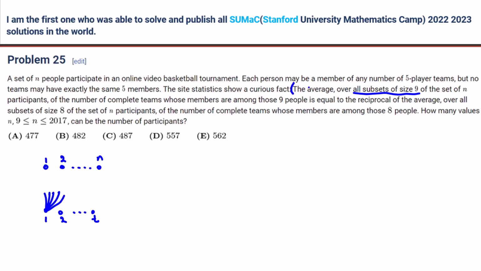On this part, let's see, what does it mean? The average over all subsets of size 9 of the set of n participants of the number of complete teams whose members are among those 9 people.